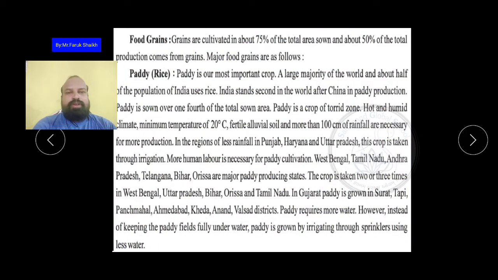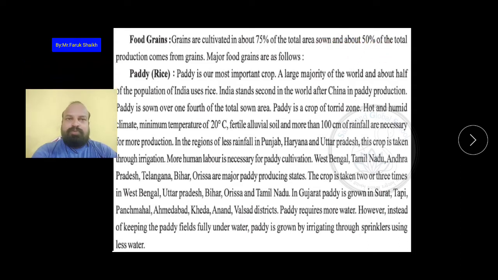Food grains are cultivated in about 75% of the total area sown, and about 50% of the total production comes from grains. Major food grains are as follows.